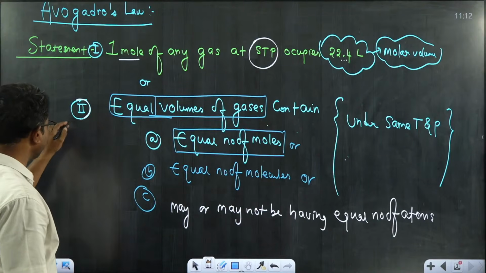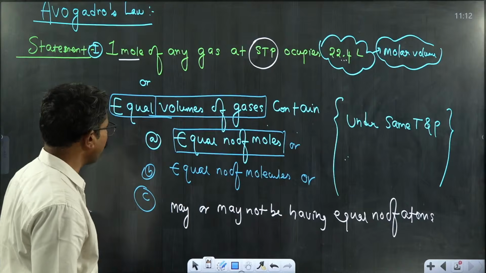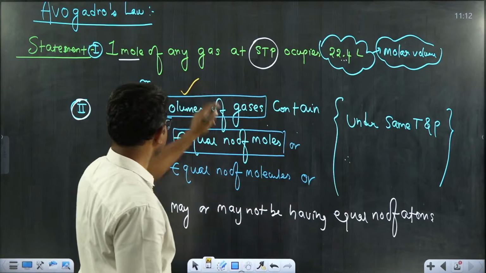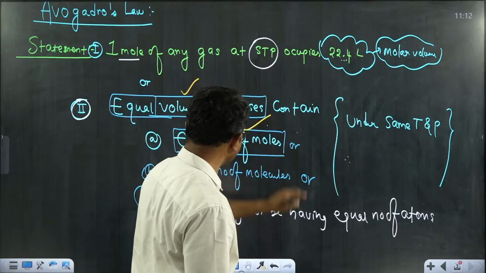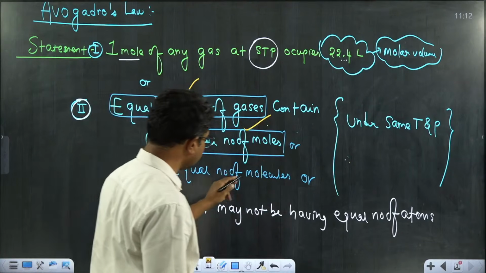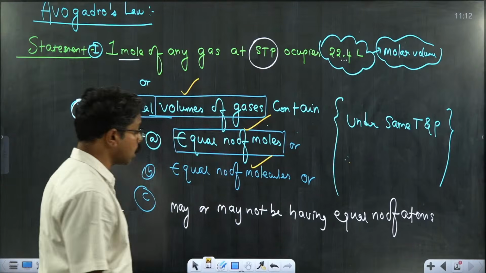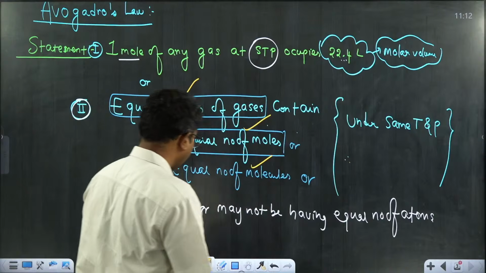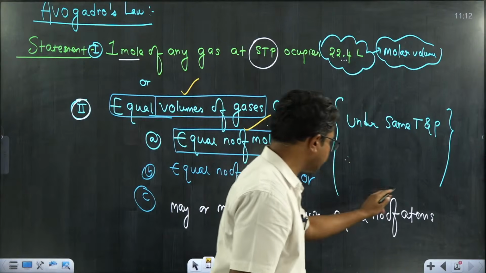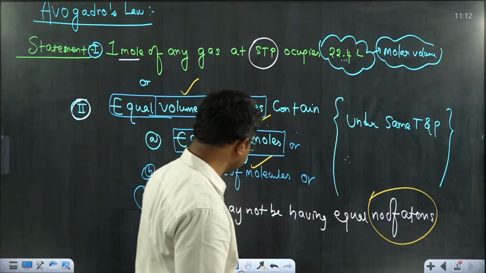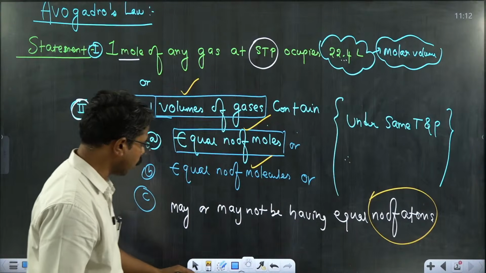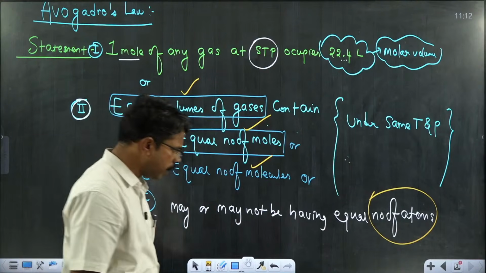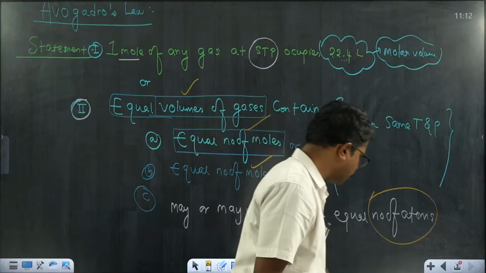I have given statement number 2 also. Equal volumes of gases contain the same number of moles. It may also be stated that they contain an equal number of molecules. But I cannot assure you that the number of atoms is also going to be equal. Atoms may be equal or may not be equal. Fine. Listen carefully.